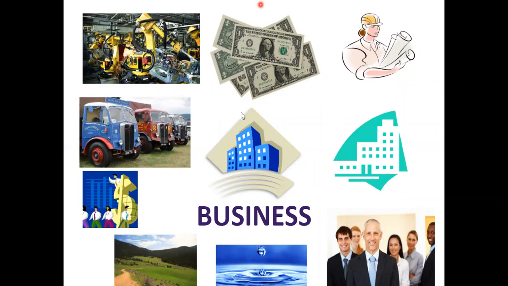So you must know that we have 4 types of factors of production. They are land, labor, capital, and entrepreneurship. Now let's discuss these factors of production in detail.